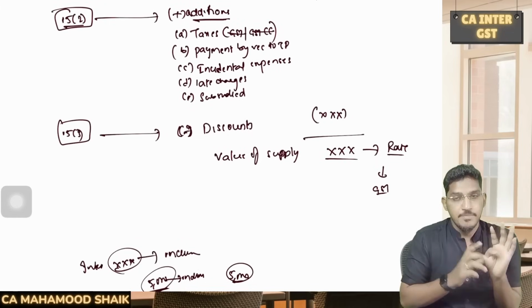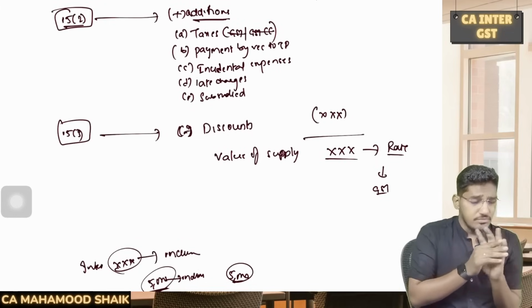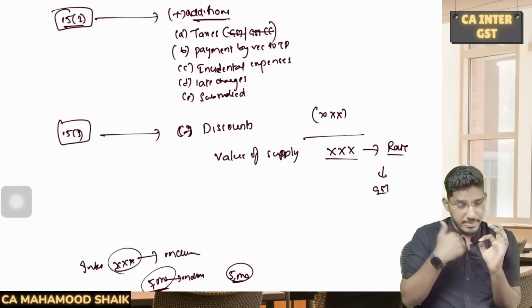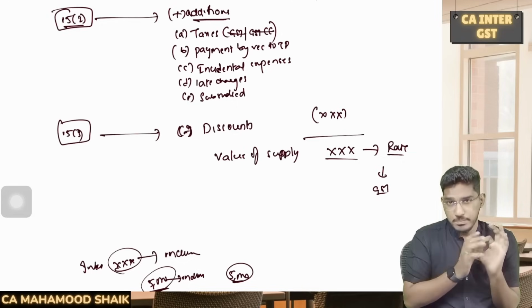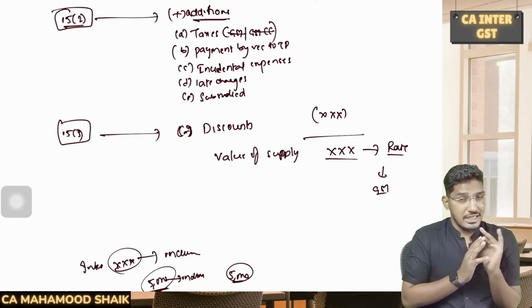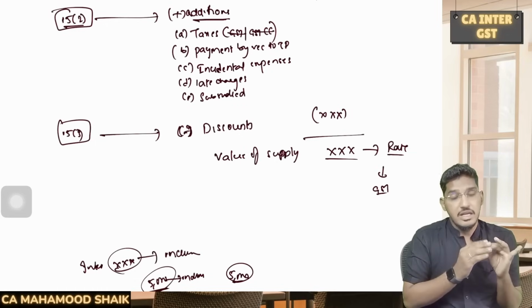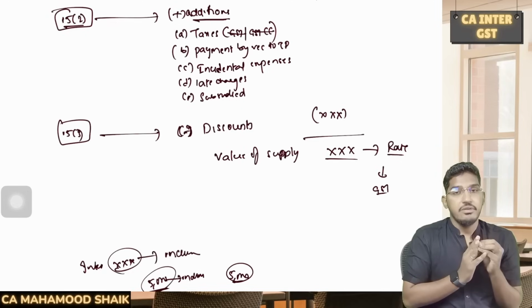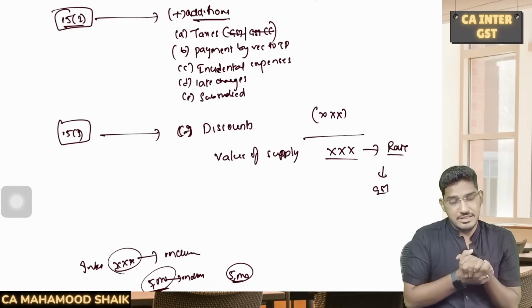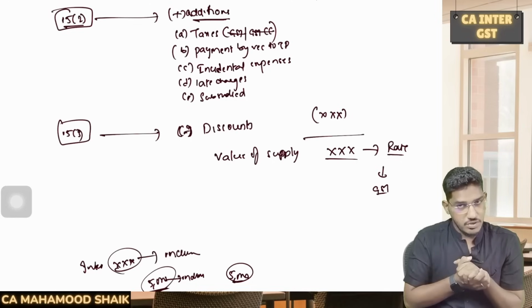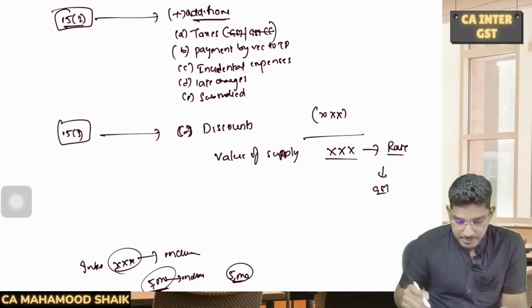Number one, taxes other than GST or GST compensation cess. Number two, payment which has been made by the recipient to a third party on behalf of the supplier. Number three, incidental expenses which are incurred at or before the delivery of the goods or services. Number four, interest, late fee or penalty for delayed payment. Number five, subsidies which are given by someone other than the central government or state government and which are directly linked with the price of the goods or services. So this is what section 15 subsection 2 says.